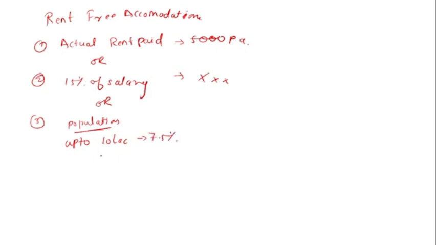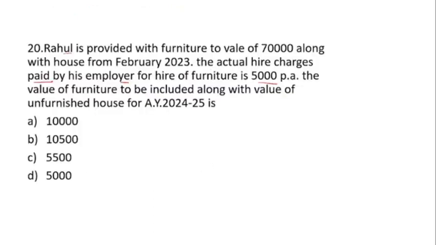If the population is 10 lakh to 25 lakh, then 10% of the salary. And if the population is more than 25 lakh, then it is 15% of the salary. So in this particular question, we do not have enough information about the population or the salary.